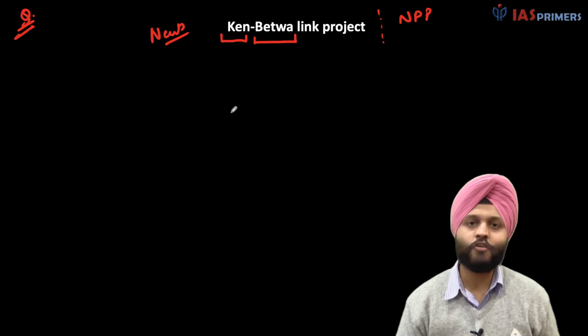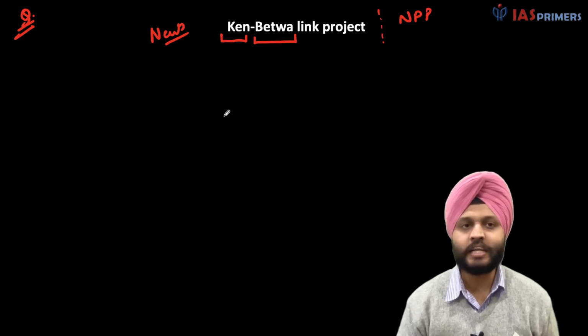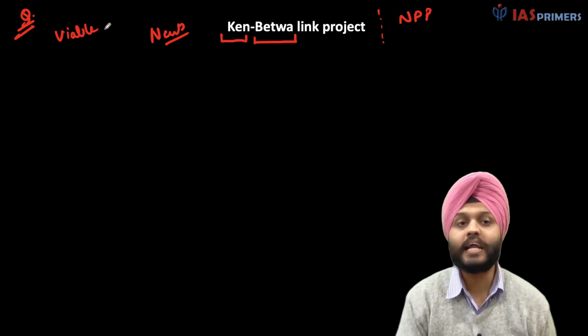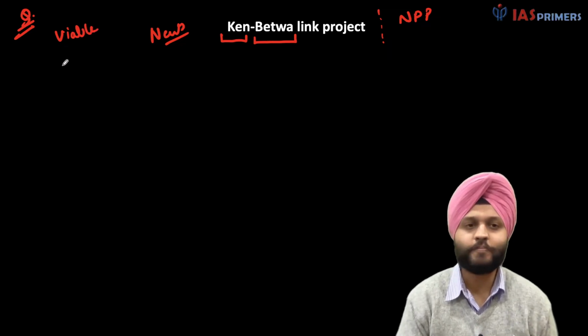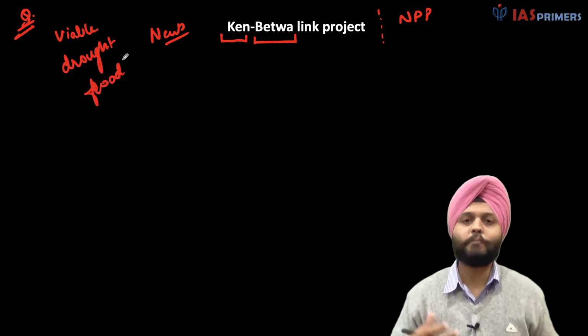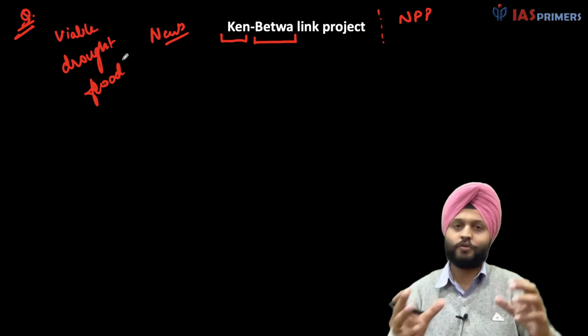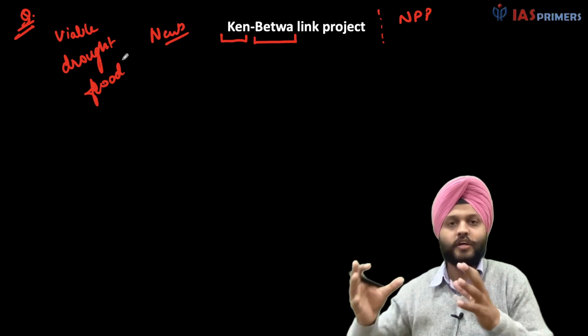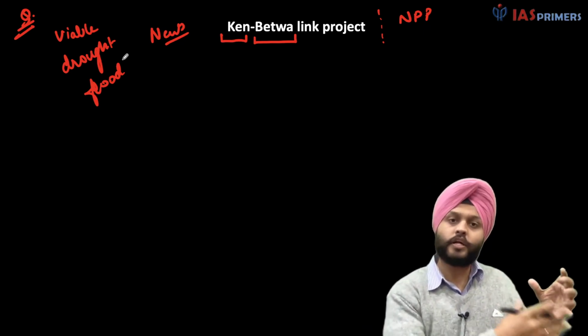The interlinking of river waters is seen as a viable solution to many interrelated problems such as drought, floods, and interrupted navigation. There are certain areas in a country where there is a lot of drought, and at the same time of the year, in other areas there are a lot of floods.